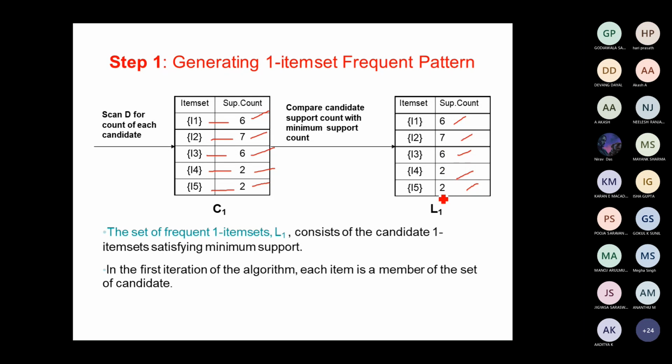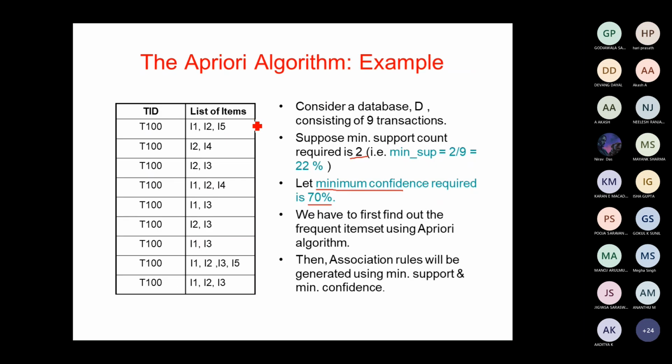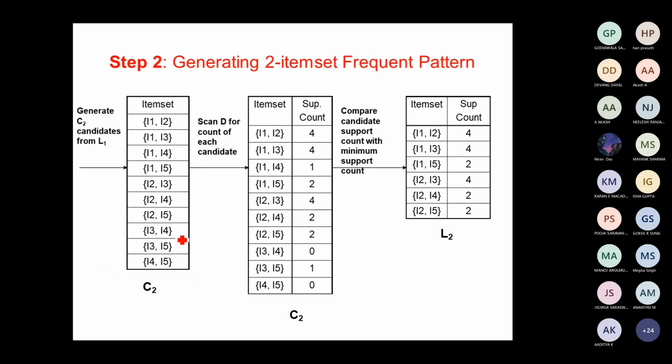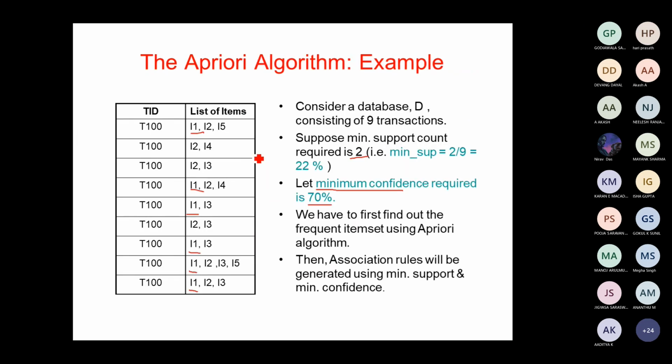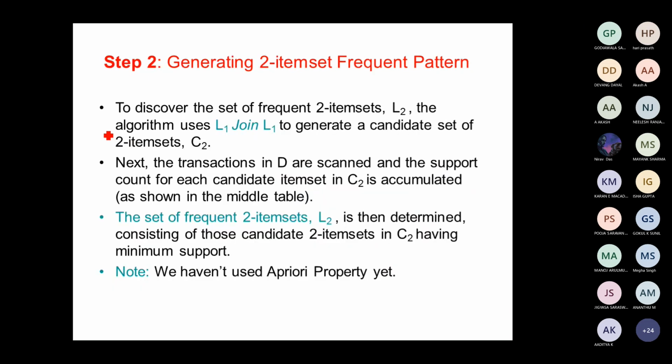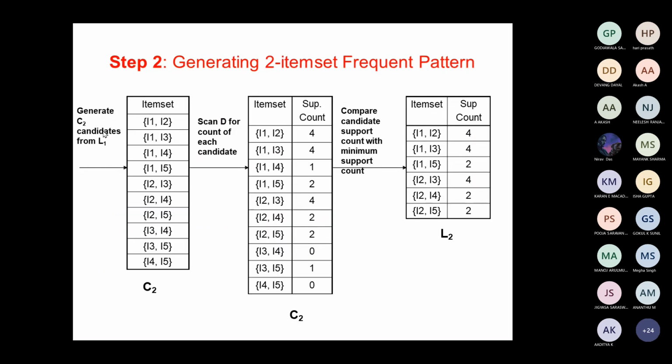Can you understand? I1 is 6 means you just go through and examine your list of items. You see I1 occurs 1, 2, 3, 4, 5, 6, so totally in 6 transactions we have I1. I2 is occurring in 7 transactions. So you have to count the number of transactions in which these item sets are occurring. Then the first step is over.